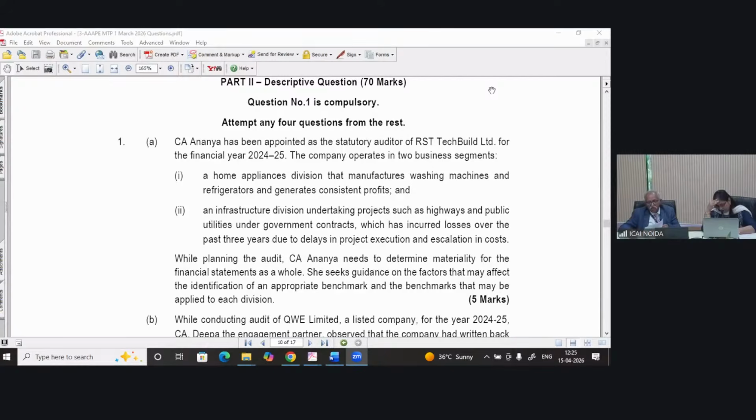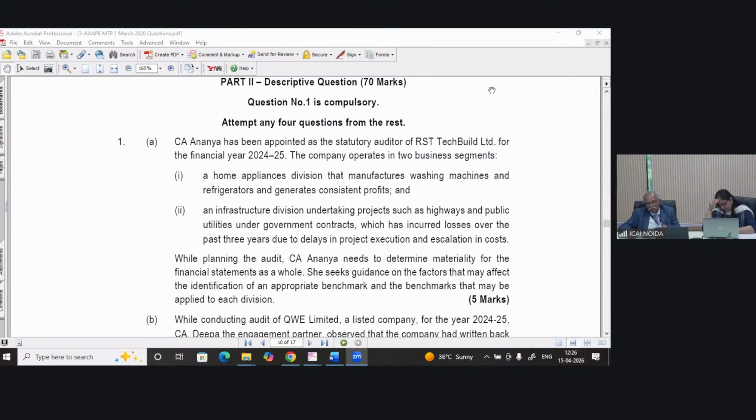Now, what are material items? Material items are those significant items, the knowledge of which might influence the decision of the users of the financial statements. So these are the significant items, the knowledge of which might influence the decision of users of the financial statements.